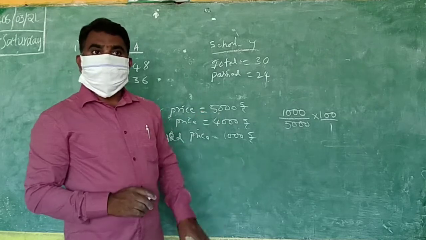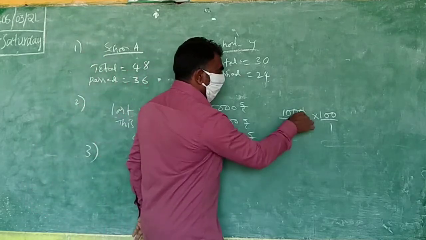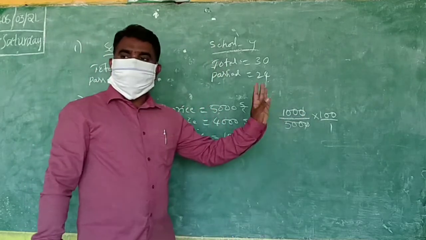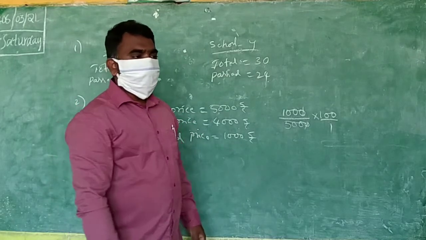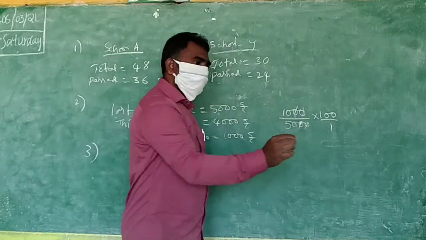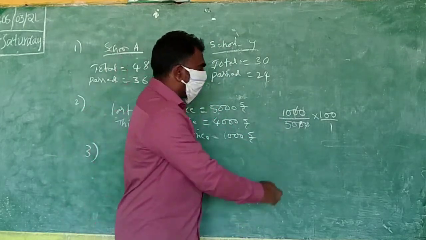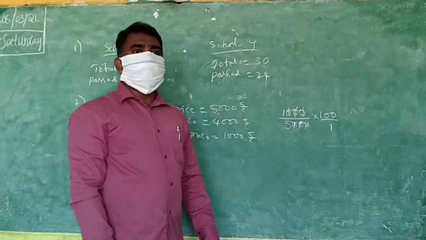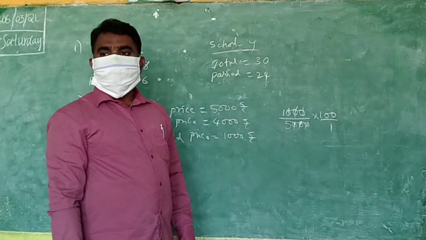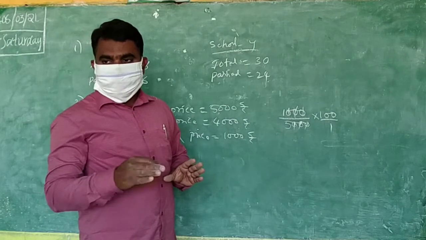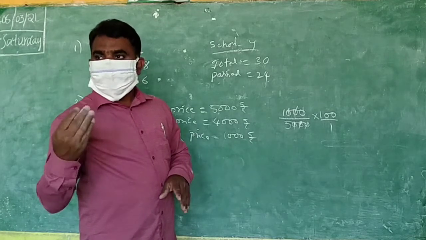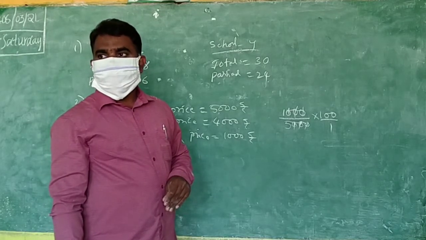Ending zeros you can cancel. Means 10 table: if you do it, 2 zeros will go. One more 10 table, if you do, 2 zeros will go. Again in 10 table, if you do, one more zero will go. That is called ending zeros, not in middle. 504 means middle zero should not take. Ending zero only I will take.